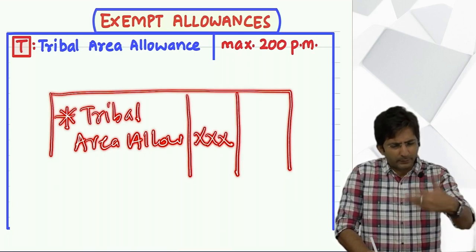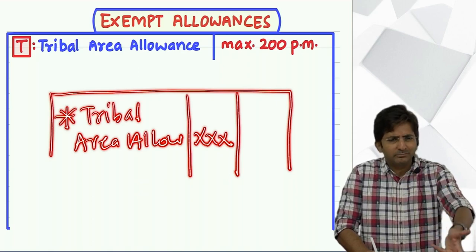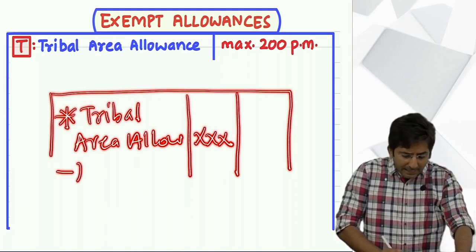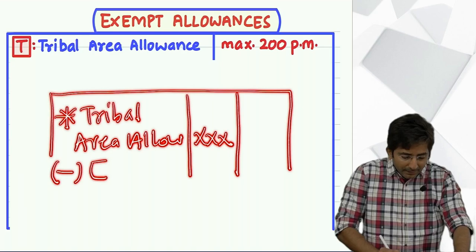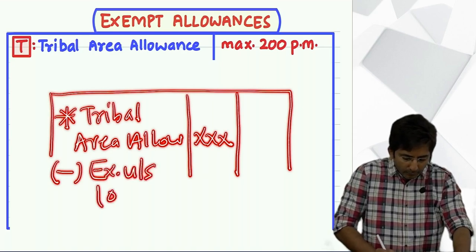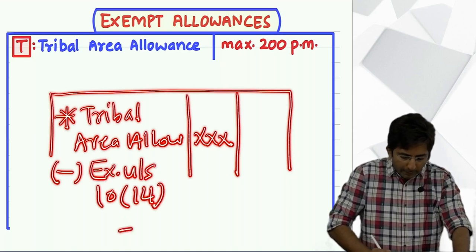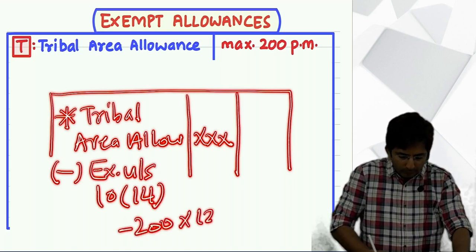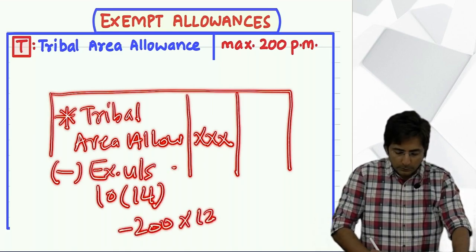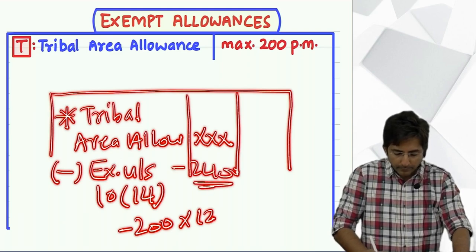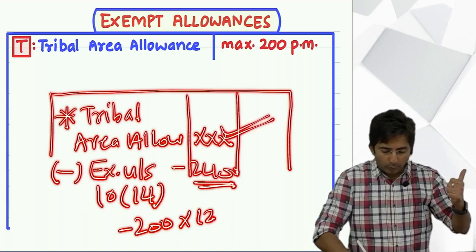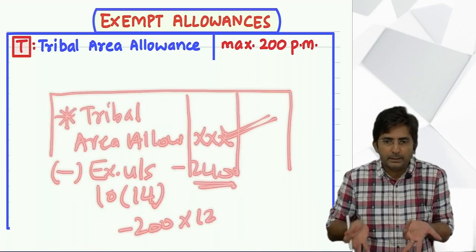That will be given. So you will multiply by 12. And then less: exempt under section 10(14). Here you have to minus 200 into 12, that is 2,400.